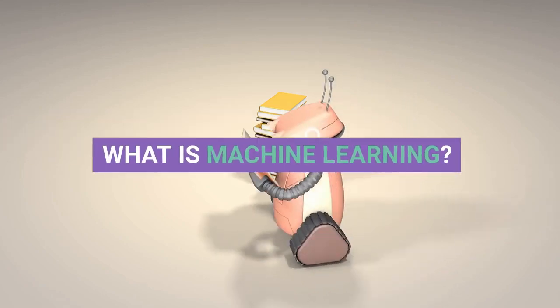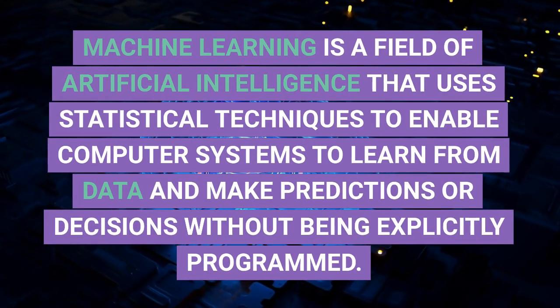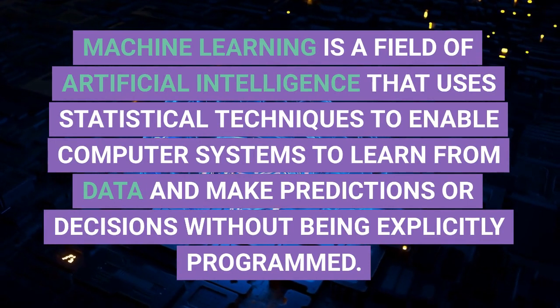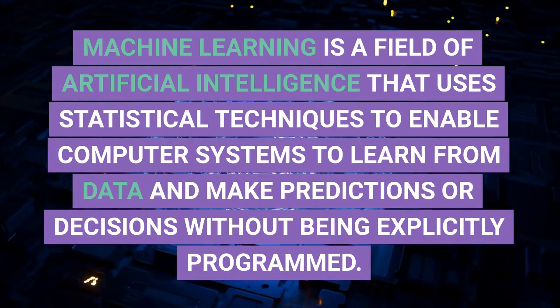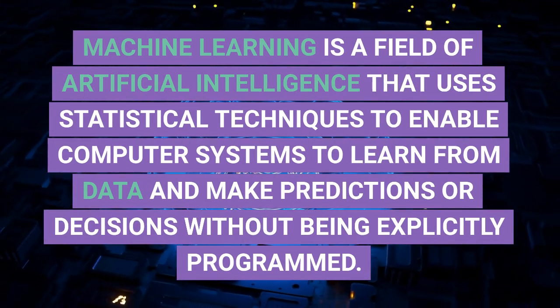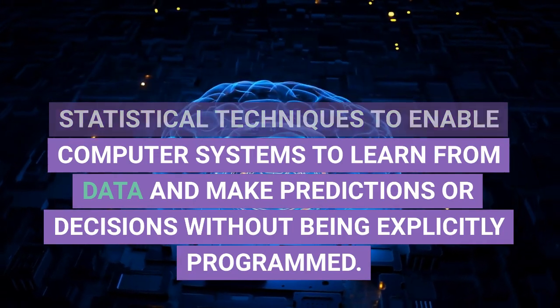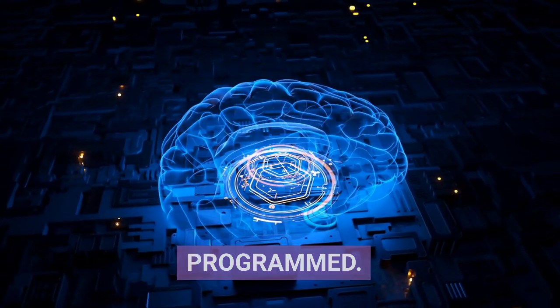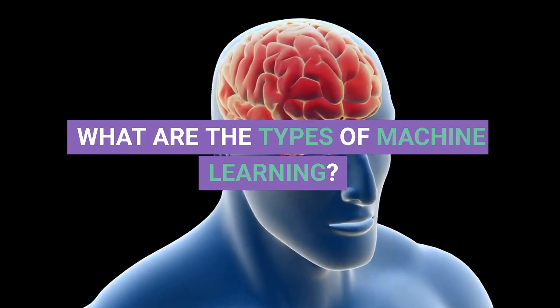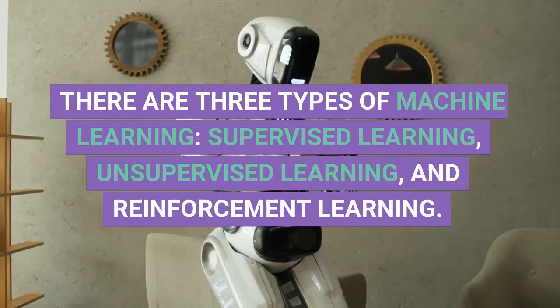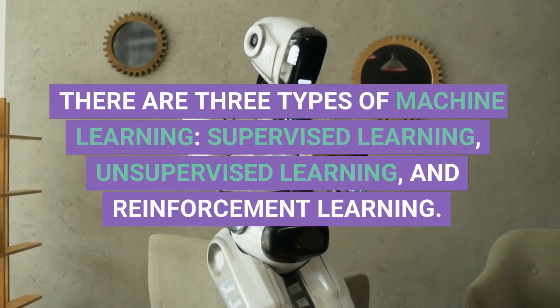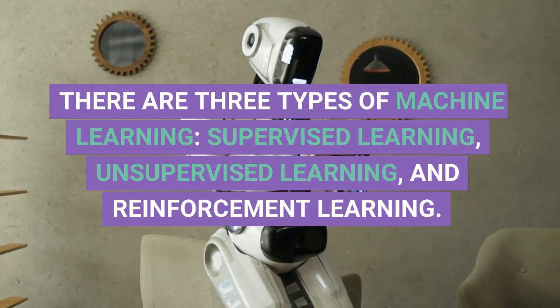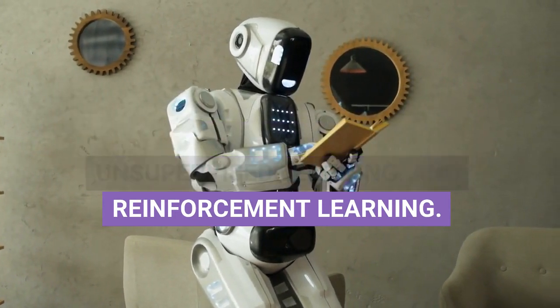What is machine learning? Machine learning is a field of artificial intelligence that uses statistical techniques to enable computer systems to learn from data and make predictions or decisions without being explicitly programmed. What are the types of machine learning? There are three types of machine learning: supervised learning, unsupervised learning, and reinforcement learning.